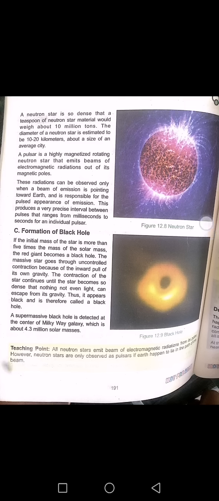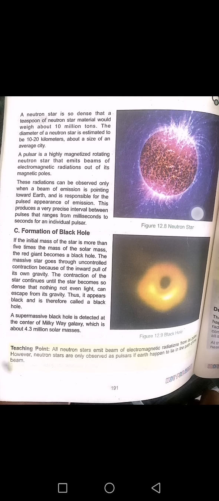Formation of black hole. If the initial mass of the star is more than 5 times the solar mass, the red giant becomes a black hole. The massive star goes through uncontrolled contraction because of the inward pull of its own gravity.